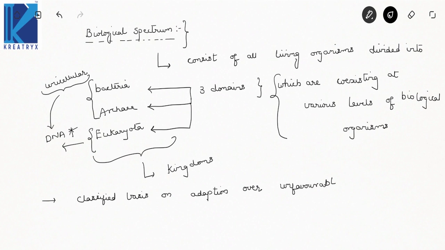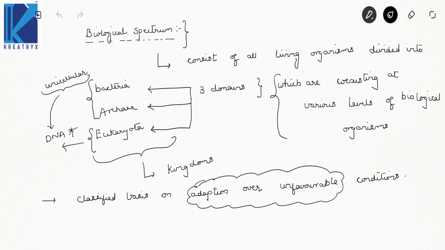Now survival of the fittest, what we speak in Darwinian theory. In biological spectrum, they are classified on the basis of adaptation over unfavorable conditions. Now next one, I will continue.